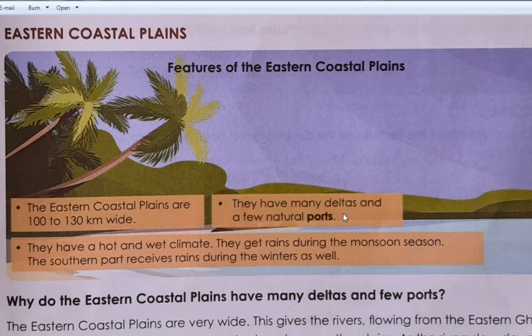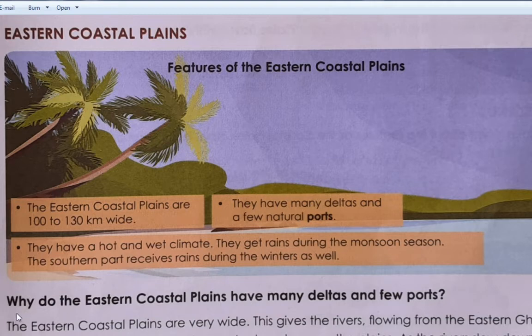So here ports are nothing but an area of water where ships and boats stop. In these eastern coastal plains, we have many deltas and a few natural ports.